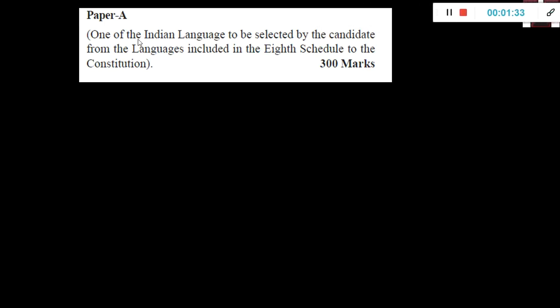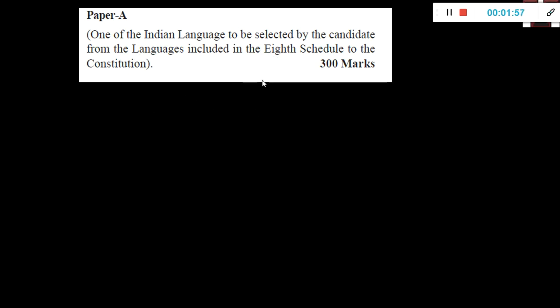Now this is what is written in your syllabus. Notification: one of the Indian languages is to be selected by the candidate from the languages included in the 8th Schedule to the Constitution. When you do polity, you will know what the 8th Schedule is, and it includes 22 languages. Any of those languages can be selected, and it has to be selected. It's not English, you have to select something else, because for English there is a separate paper, paper B, where you have to write in English. That I will do in my next video.